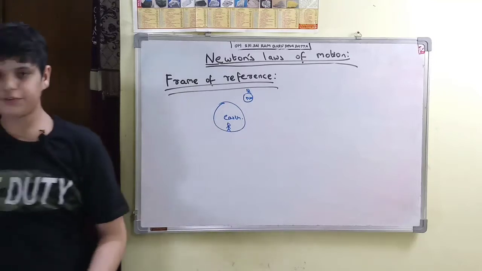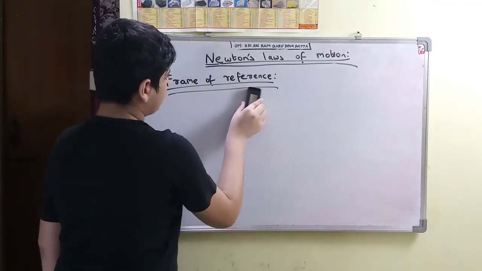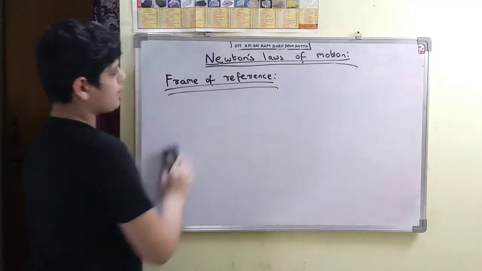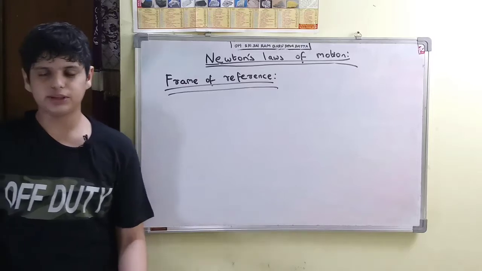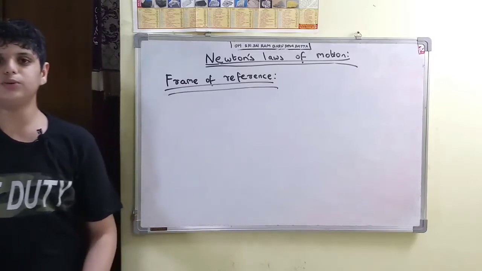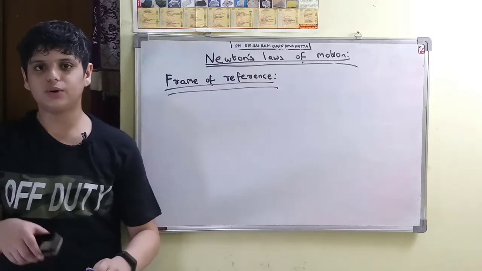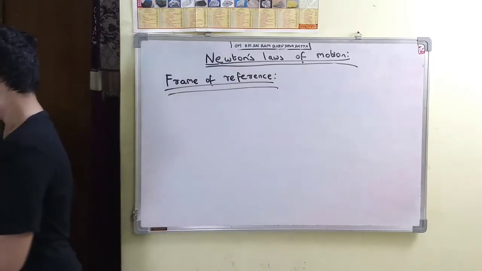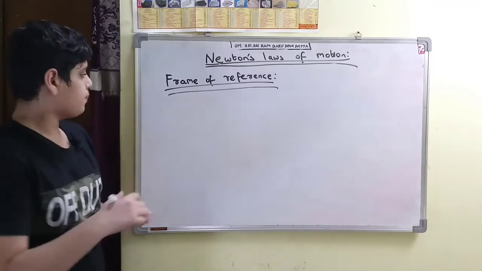Frame of reference is like an opinion. It changes person by person. For me, the Earth is at rest because I am standing on the Earth. For someone who is on the moon, it appears to be in motion because he is looking at the Earth rotating around the Sun. That is known as frame of reference. It is subdivided into two parts.